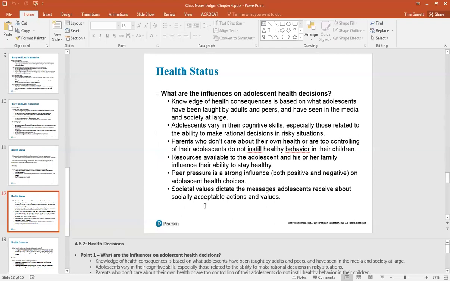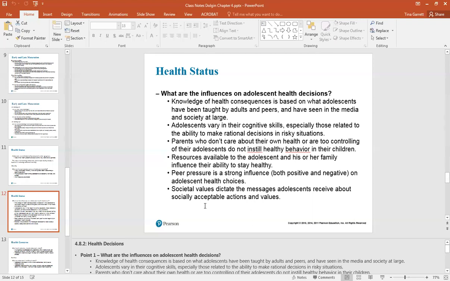What influences adolescents' health decisions? Knowledge of health consequences is based on what adolescents have been taught by their adults and peers, also what they've seen in the media. Adolescents vary in their cognitive skills, especially those related to the ability to make rational decisions in a risky situation. Parents who don't care about their own health or are too controlling of their adolescents do not instill these healthy behaviors in their children.